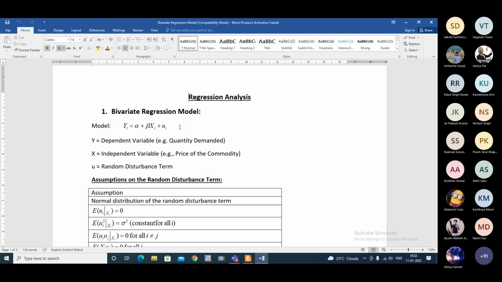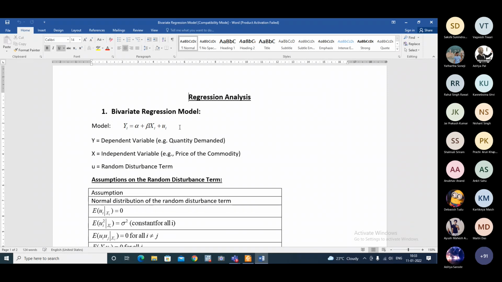One is the deterministic part, another is the random, probabilistic part. Alpha plus beta xi represents the deterministic part, and ui is there for the probabilistic or random component.